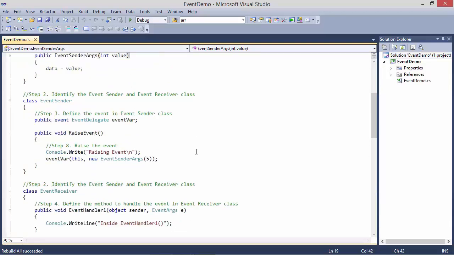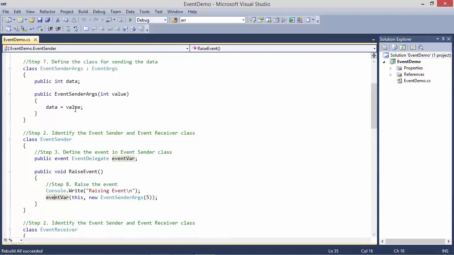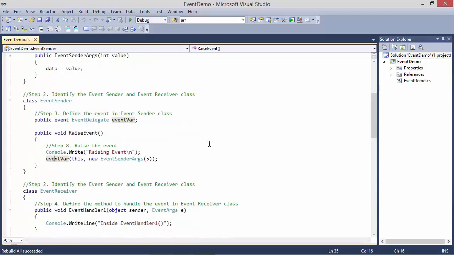And step 8, raise the event. So here we are raising the event. We are using the event where, and here we are passing the data. We are creating the object of EventSenderArgs and we are passing the value 5. So data is initialized with value 5.